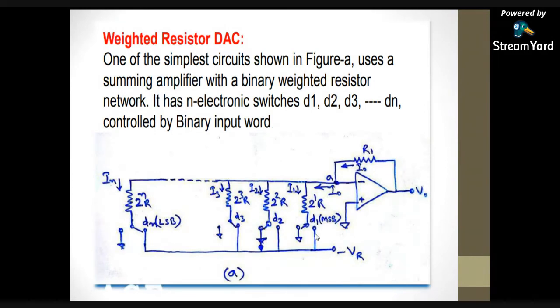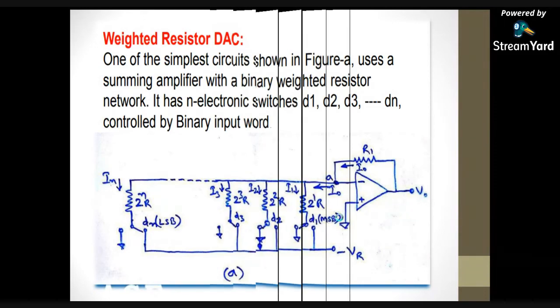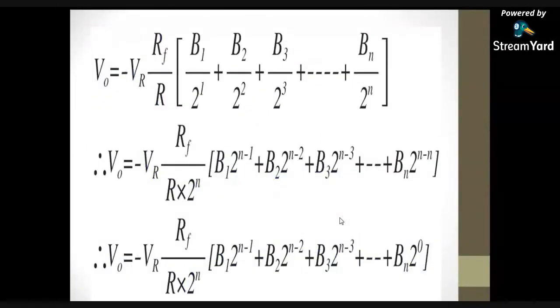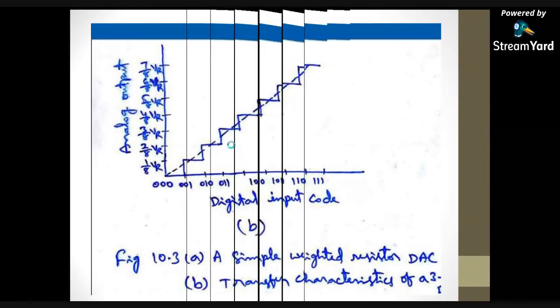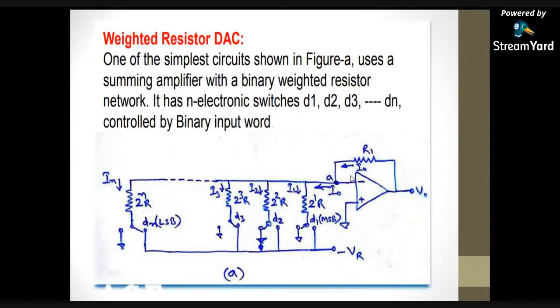Here the output of the adder circuit is nothing but minus RF, whatever feedback resistor we have, multiplied with I1 plus I2 plus I3 plus I4 and so on up to IN.